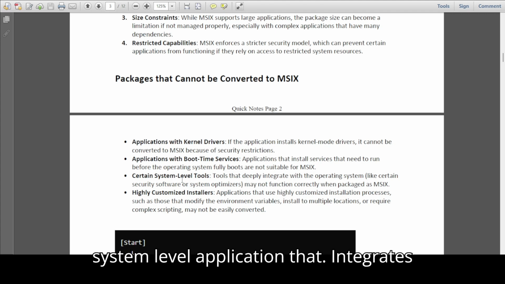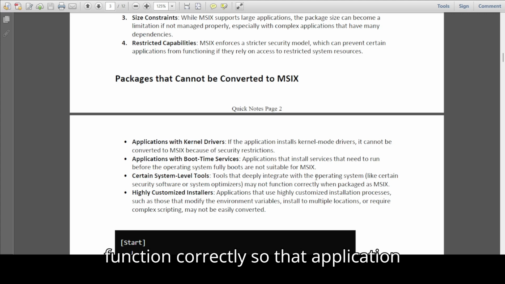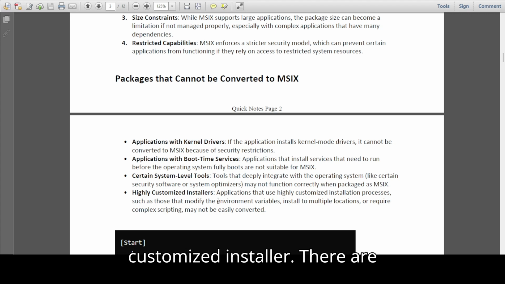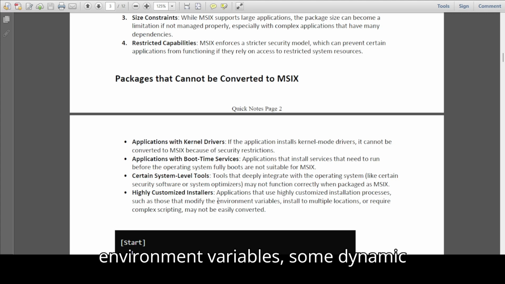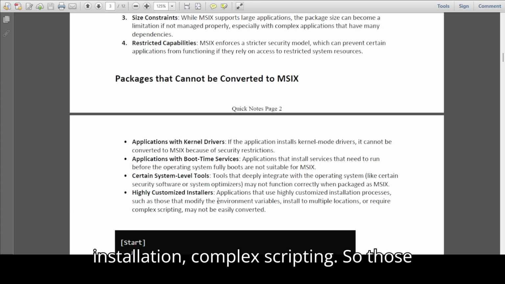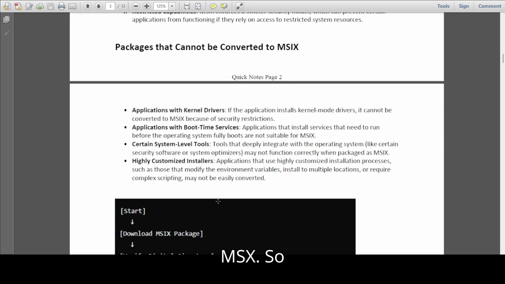Certain system level applications that integrate with the operating system directly may function incorrectly, so those applications should not be converted to MSIX. And highly customized installers. There are customized installers with environment variables, some dynamic link libraries, multiple location installation, complex scripting. Those applications shouldn't be considered for MSIX.